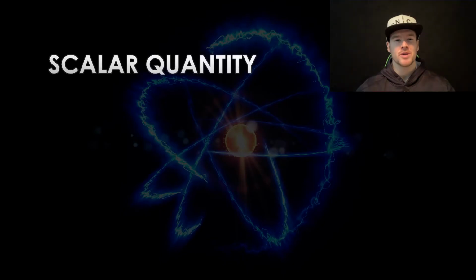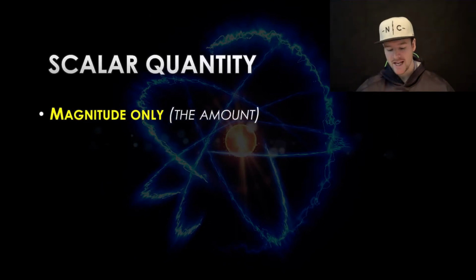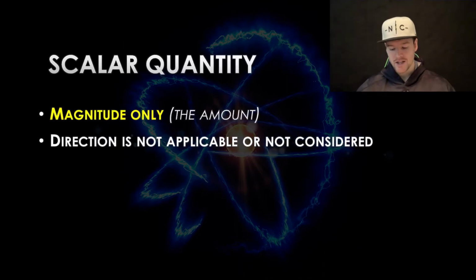Values like this, where we don't really care about the direction, are called scalar quantities. They're looking at the magnitude only. The magnitude just means the amount or the value. So 3.5 is the magnitude there, 3.5 kilometers. Direction is not applicable or it's not considered. So we're not worried in that last example about direction.